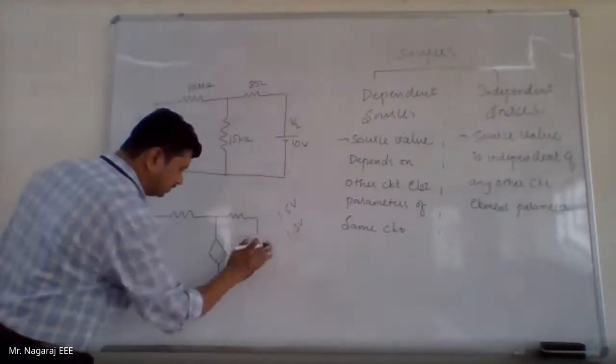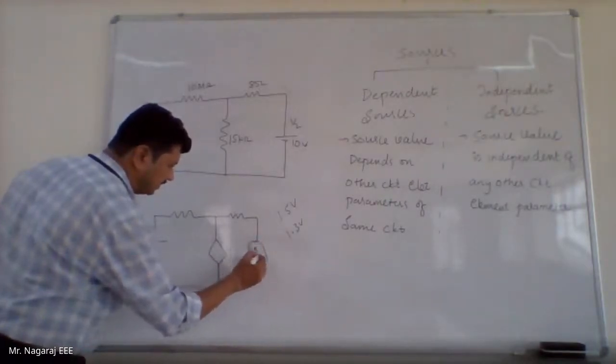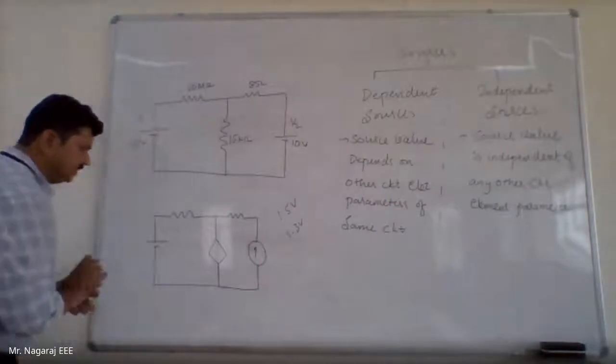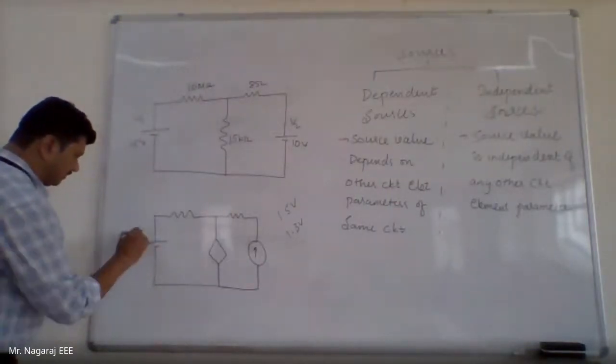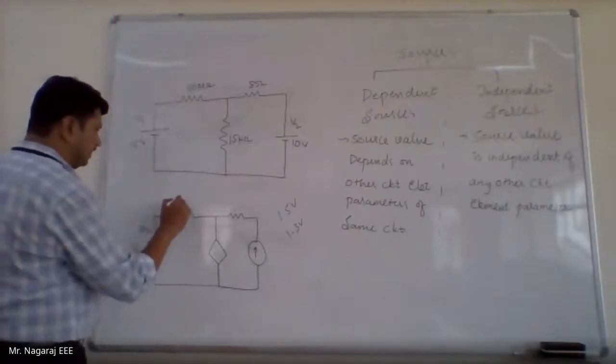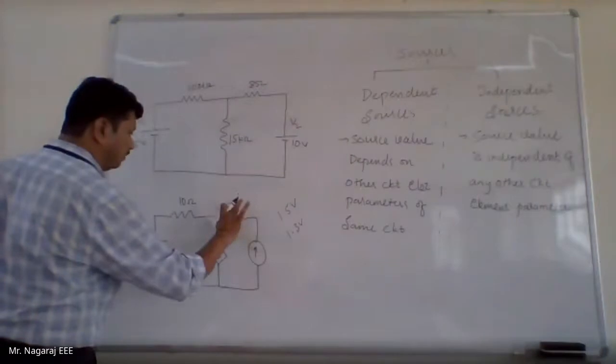Now I will take a current source. Let the current source also feel that it is important. Now let this be V1, say of 10 volts. This is say 10 ohms. This is say 8 ohms.